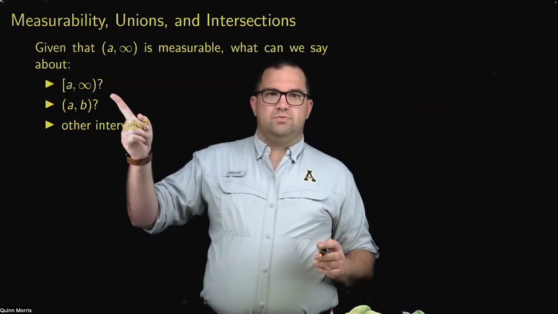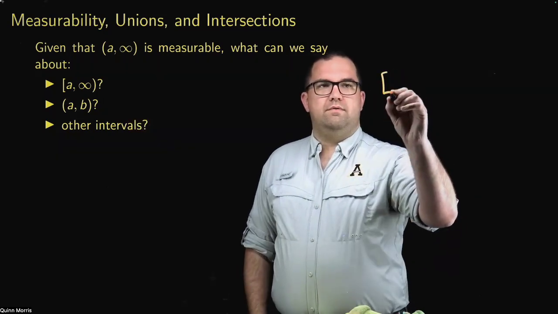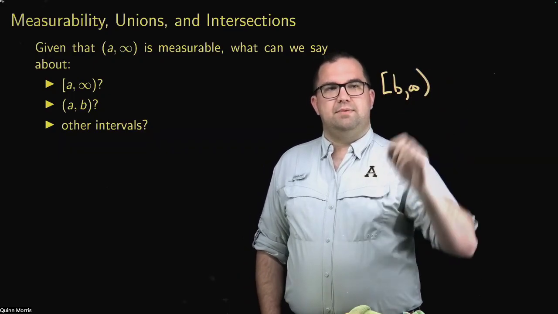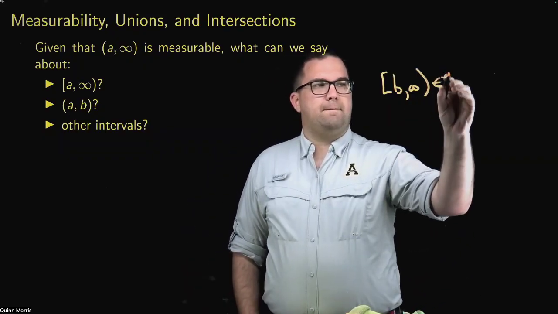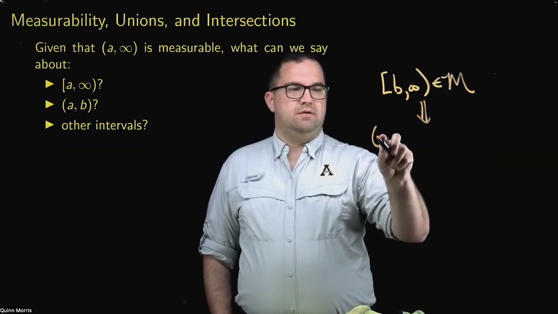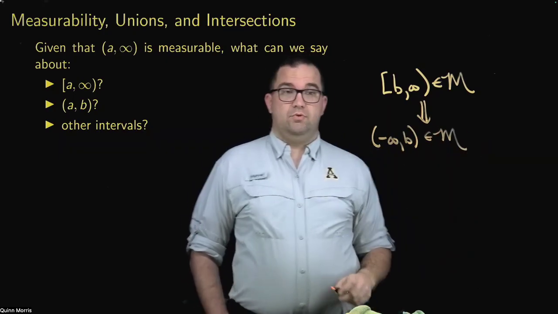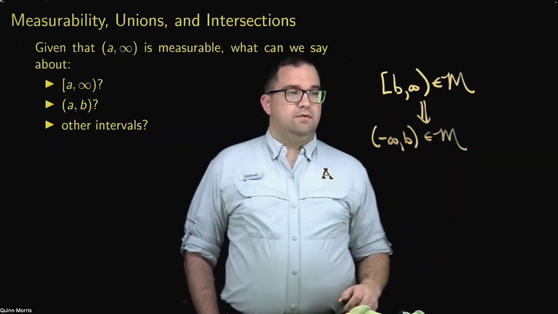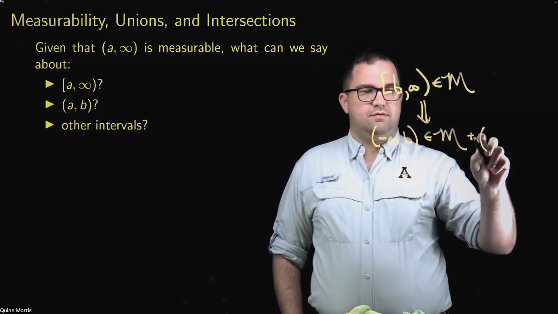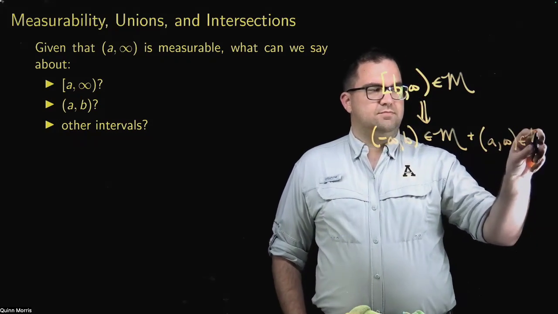But one of the things you start to realize is, well, what if I take this interval? If I take b, that's measurable. And that implies that minus infinity to b is measurable. And this is measurable, plus the fact that A to infinity is measurable.